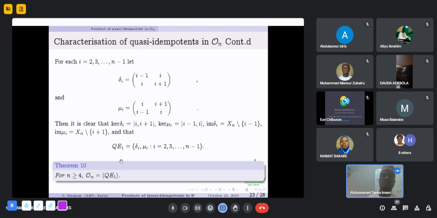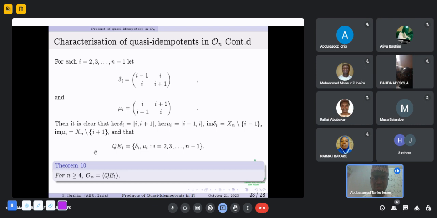It was shown, if you can remember, by Gomez and Howie in 1992 that a subset A of Jn minus 1 generates On if and only if the set of all increasing idempotents and gamma are a subset of the semigroup generated by A. Here, we express our increasing idempotent and gamma in terms of the quasi-idempotents of defect 1 in Jn minus 1. And therefore, by the result of Gomez and Howe in 1992, the quasi-idempotents in Jn minus 1 generate the full order preserving transformations.